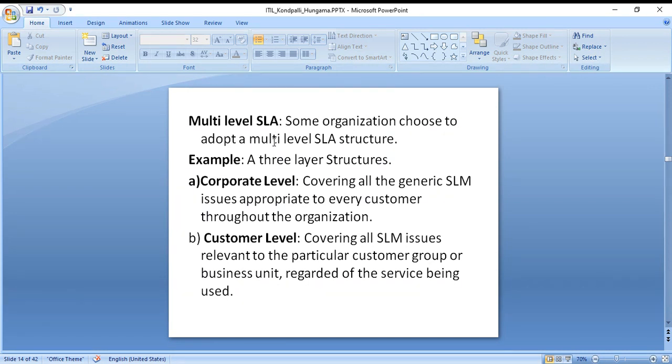Some organizations choose to adopt, as I mentioned, multi-level SLAs. Instead of P1 15 minutes acknowledgement, 30 minutes SLA, there are some other companies which adopt multi-level service level agreements. So corporate level covers all generic SLM issues appropriate to every customer throughout the organization, and customer level is relevant to a particular customer group.